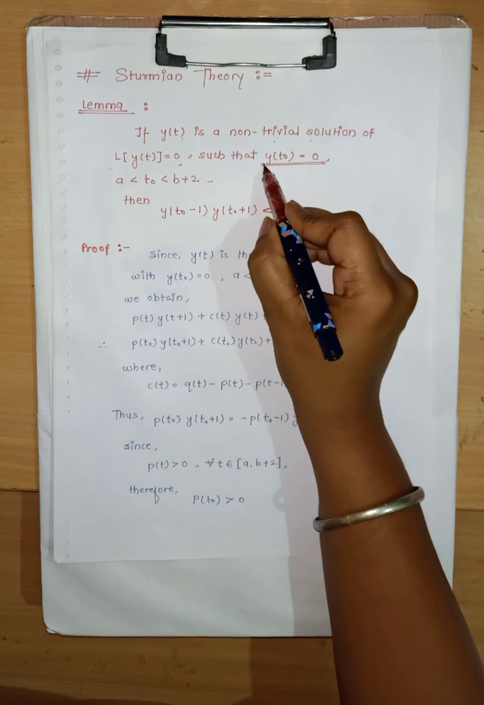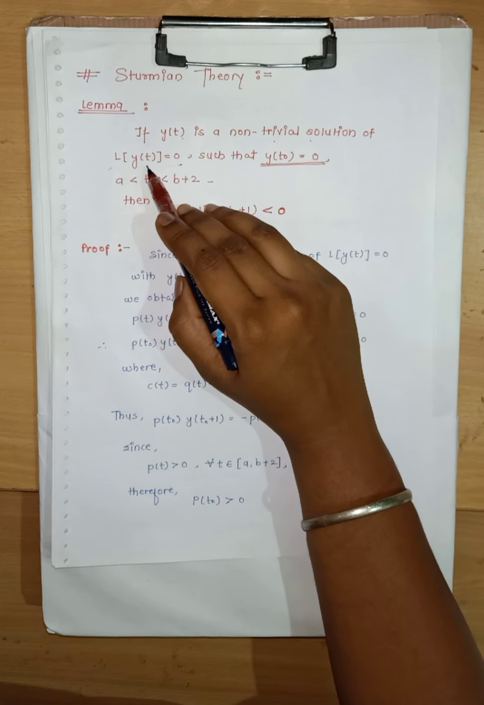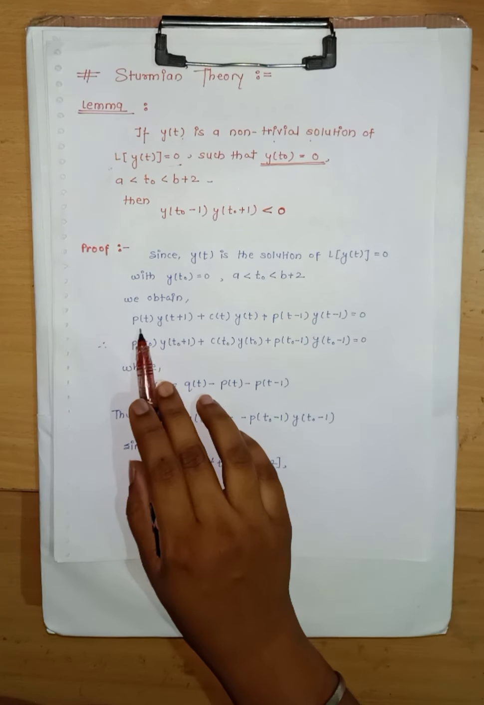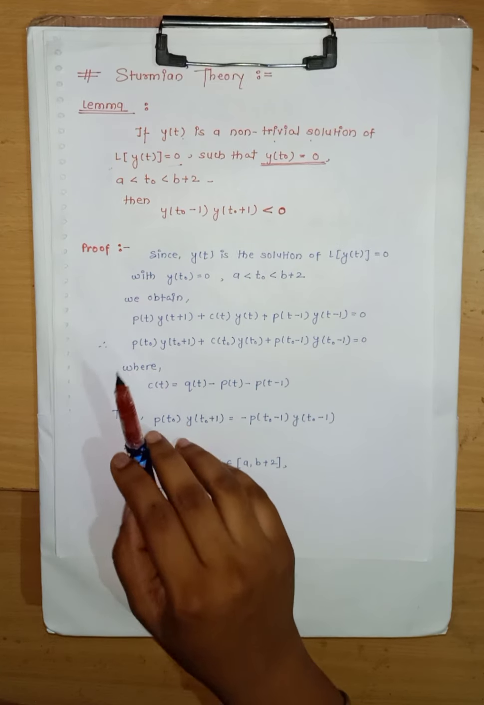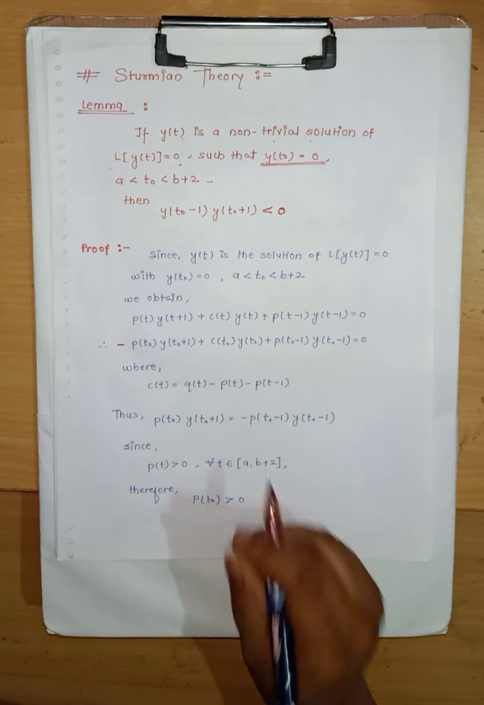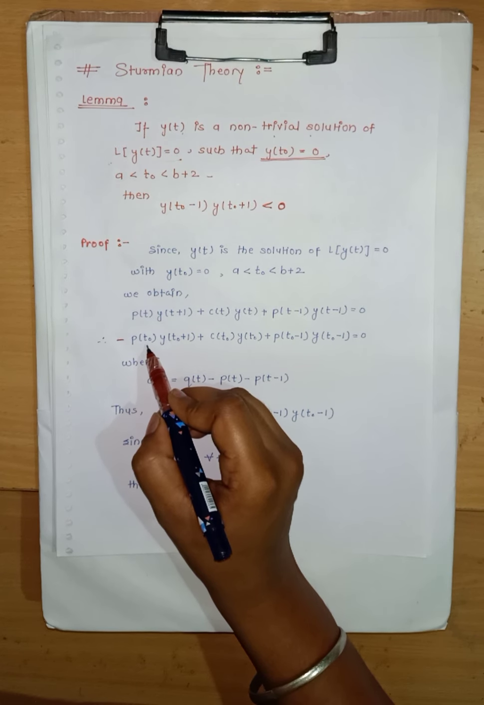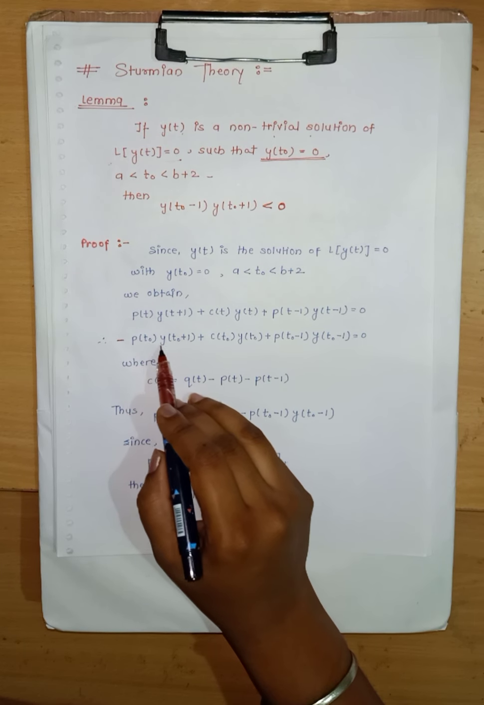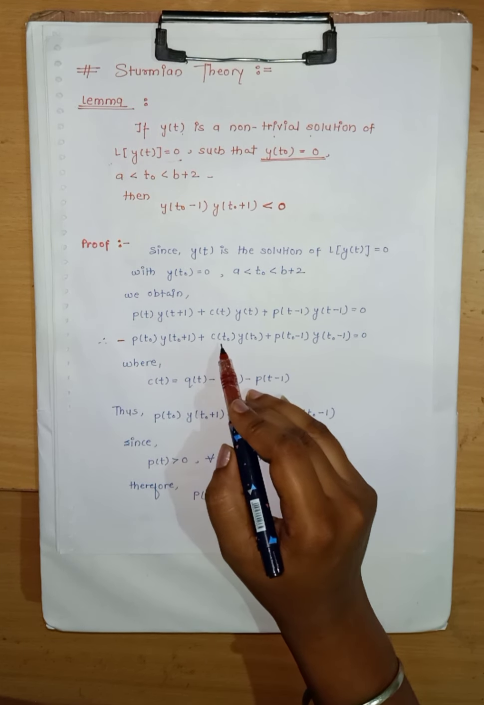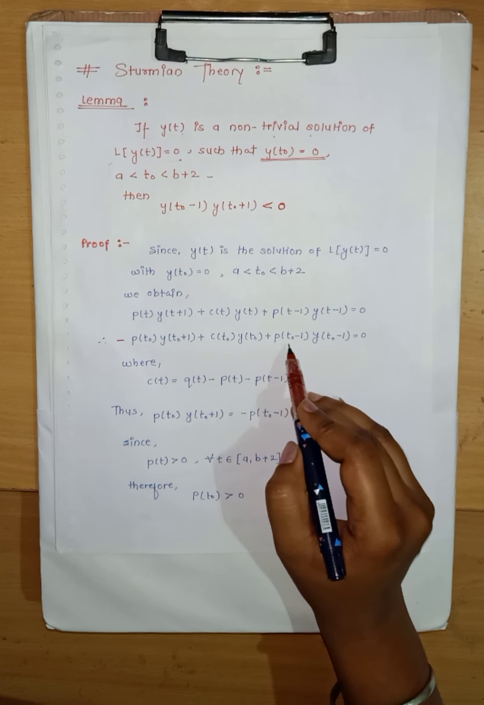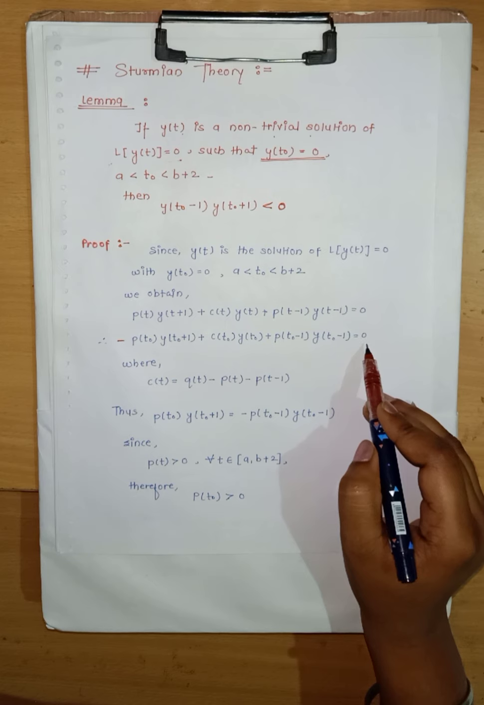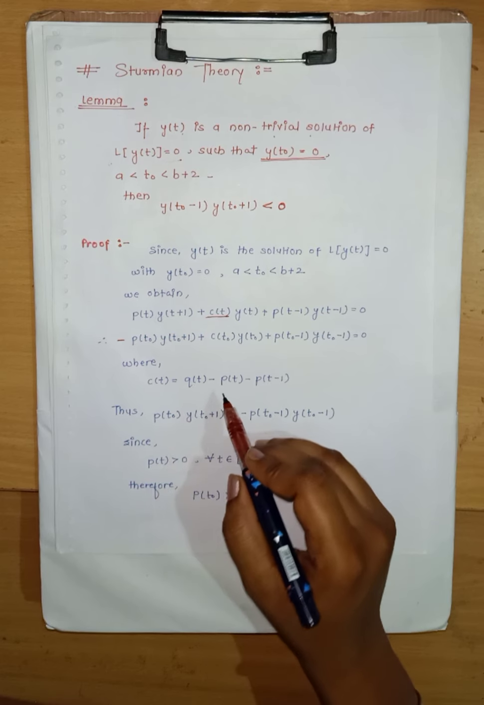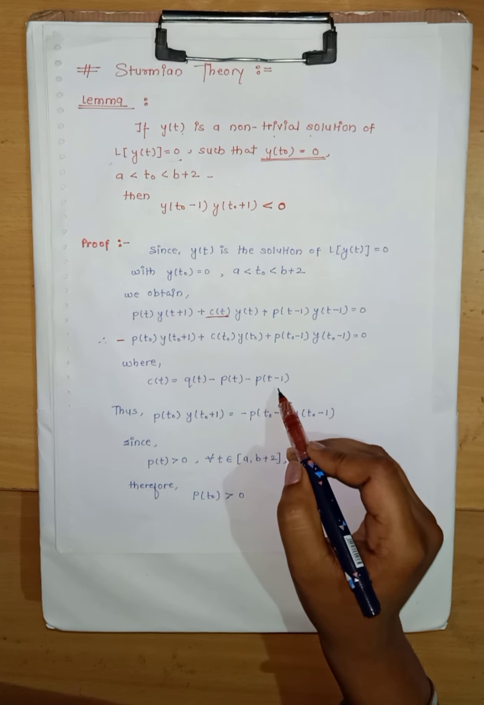But it is given that y of t is a non-trivial solution of L of y of t equals 0 with y of t0 equals 0. So let us put t0 in place of t. Therefore the next equation will be, we have put t0 in place of every t. So we get p of t0 y of t0 plus 1 plus c of t0 y of t0 plus p of t0 minus 1 y of t0 minus 1 equals 0, where c of t equals q of t minus p of t minus p of t minus 1.